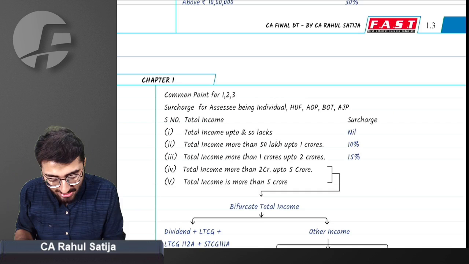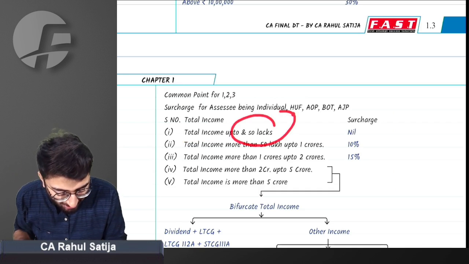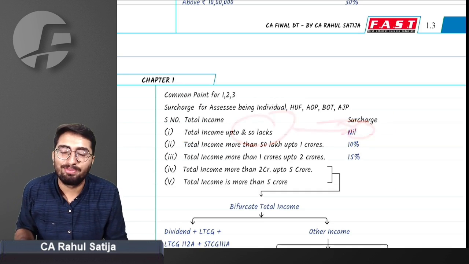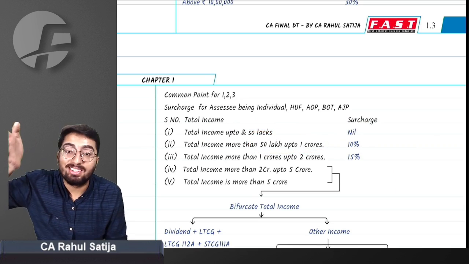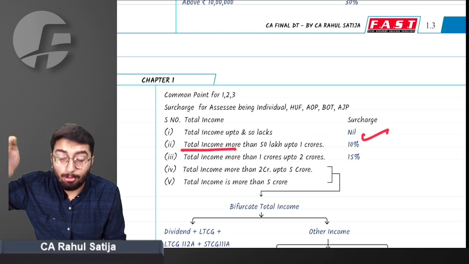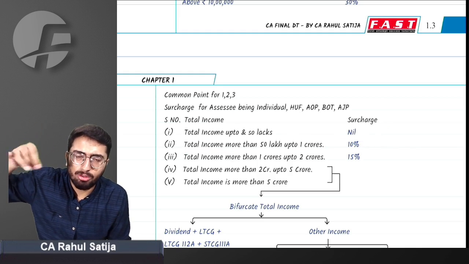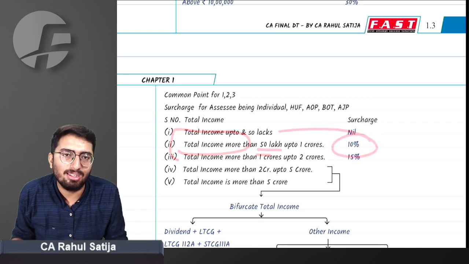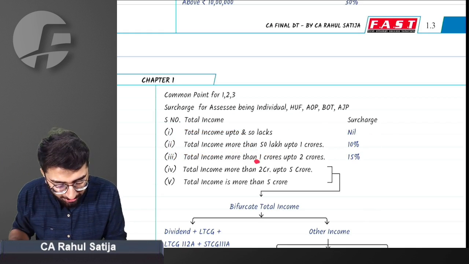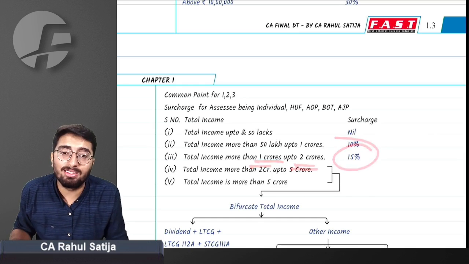What is the surcharge rate? If income is up to 50 lakh rupees, nil surcharge. But if income is more than 50 lakh, but up to 1 crore rupees, the surcharge rate is 10%. Here we are talking about total income, not the tax liability. If total income is greater than 50 lakh, whatever tax is calculated, add 10% surcharge to it. If income is between 1 crore to 2 crore, add 15% surcharge.